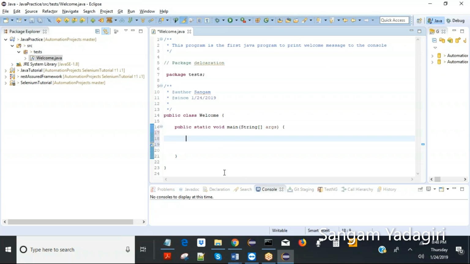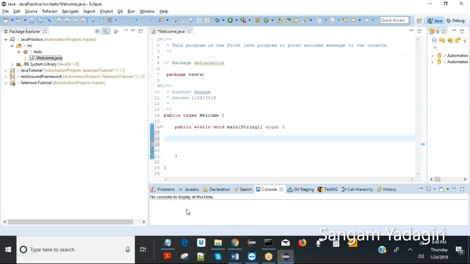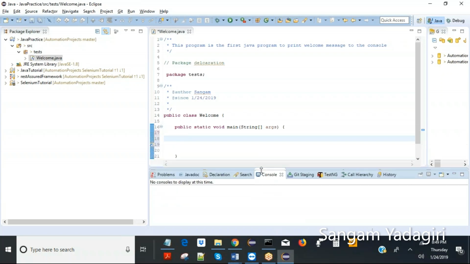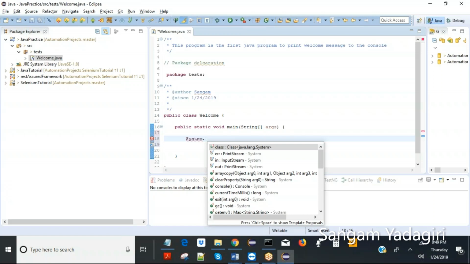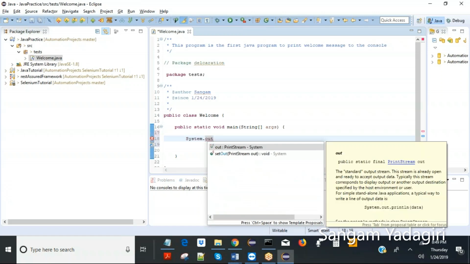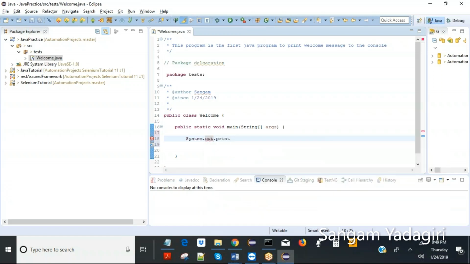So I want to print that welcome message to the console. This is the console, and if I execute something, the output will be written here so that you can immediately see the output of your program. So let's write something very simple, and that would be System.out.println.